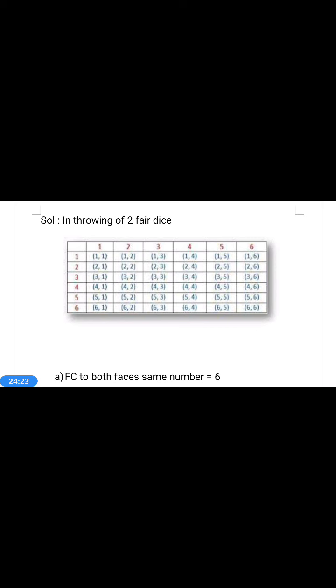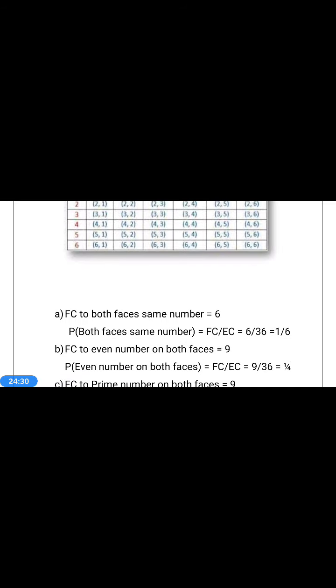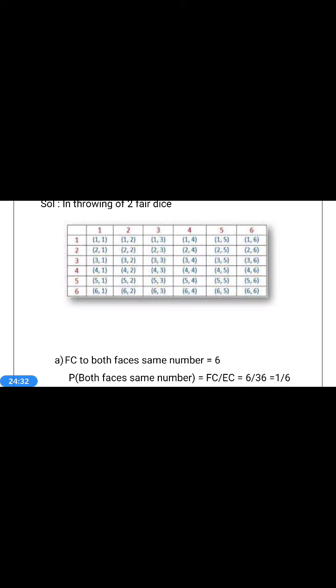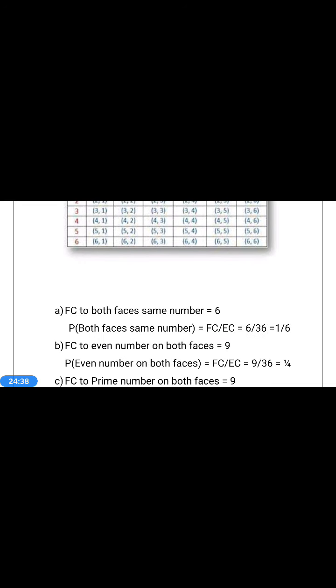So, each row having 6, such 6 rows are there. So, exhaustive cases in throwing of 2 dice is 6 square, that is 36. Now, first question. What is the first question? Same number on both faces. That means both upward faces of the dice having same number.